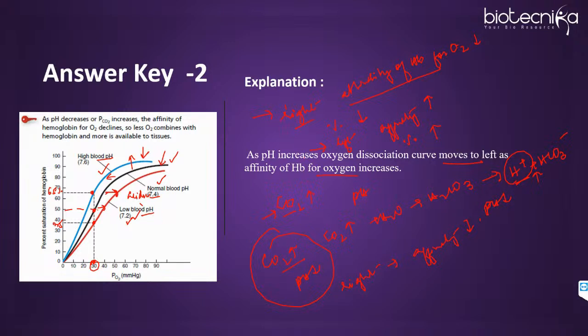So remember all the factors, how they will affect the oxygen saturation curve. High partial pressure of CO2, curve moves towards right. High temperature, curve moves towards right. Less pH, curve moves towards right. In what all conditions can the curve move towards right? pH, temperature, partial pressure of CO2.